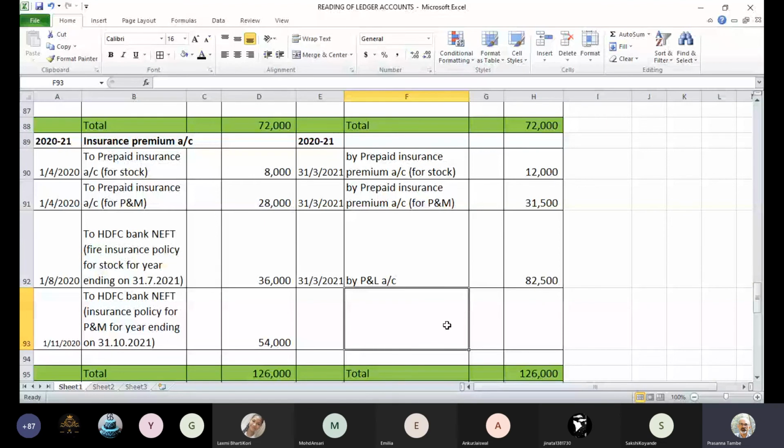Am I clear to you about these two accounts? Yes, any doubts, any more clarity required on any of the aspects of the accounts that we discussed today? One was debtor, another was creditor, and now we have the expenditure account and the prepaid insurance account also. Any doubt, any clarity required on any of this?